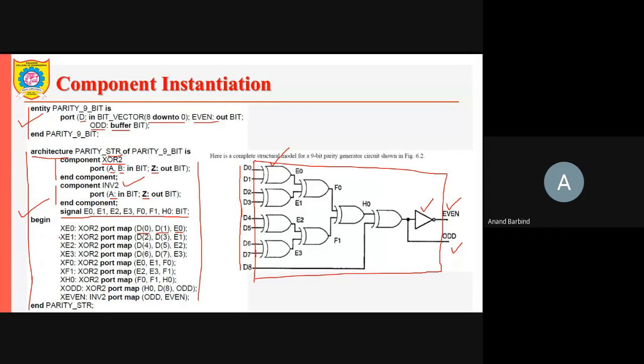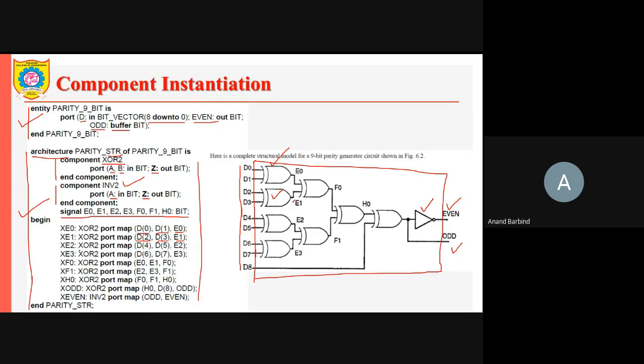Then XE1, so D2 and D3 are the inputs. So which one is this? It is this particular exclusive OR gate. D2 and D3 are the inputs, whereas E1 is the output, meaning this output is connected to signal E1.